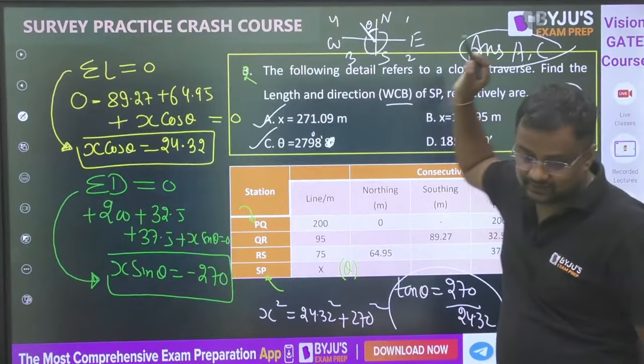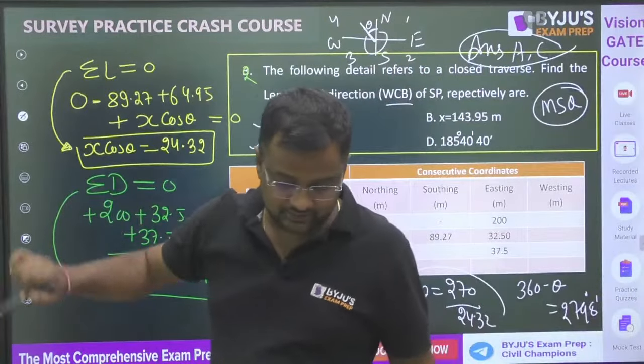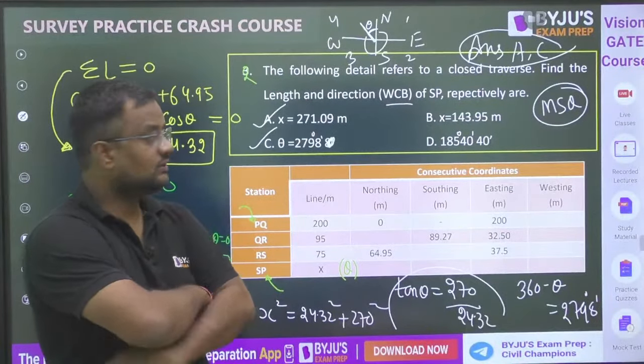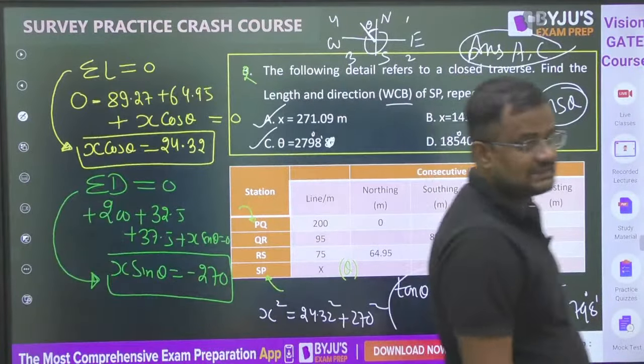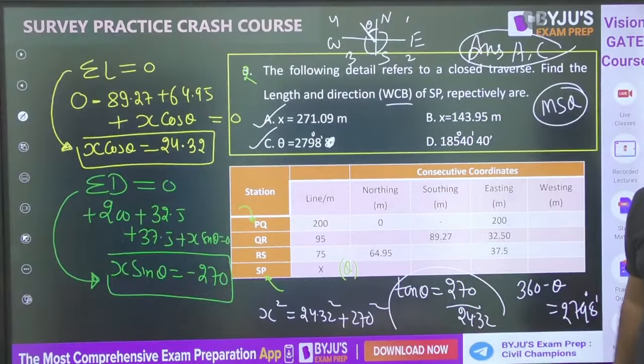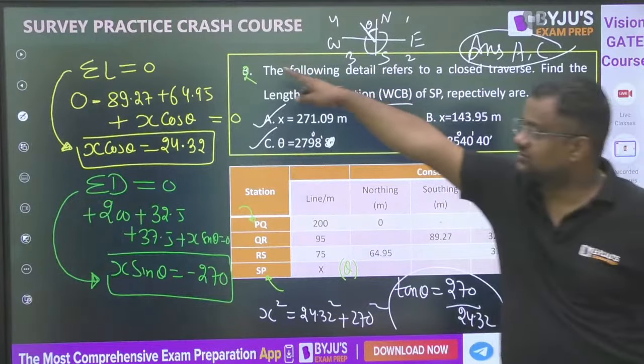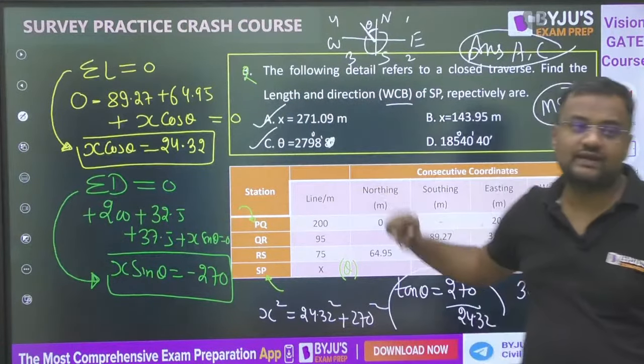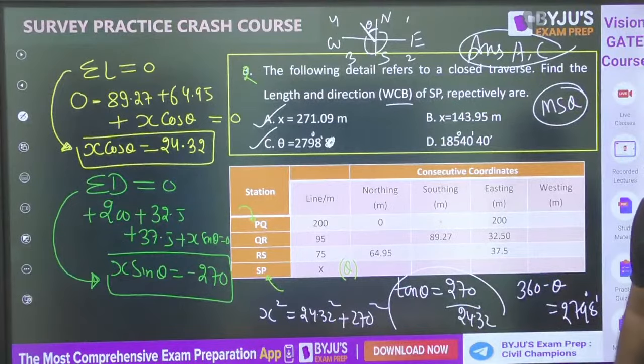Any doubt you can ask me, friends. MSQ question. Any doubt? Let me move a little to the side so you can see. We just put summation of latitude is equal to 0 and find the equation. Summation of departure is equal to 0. Two equations, two unknowns, we find x and theta.